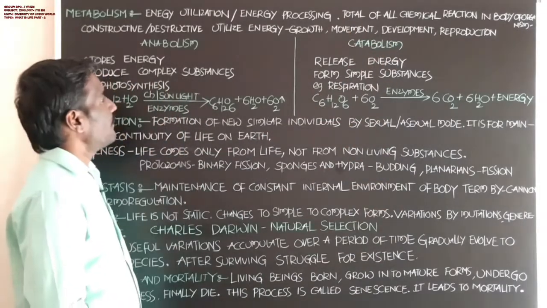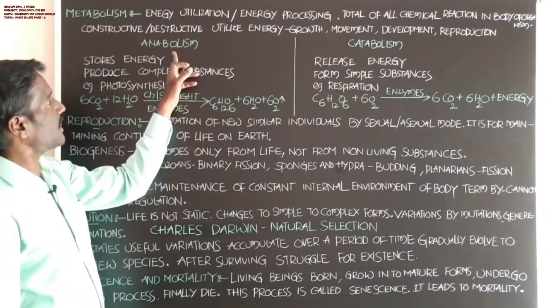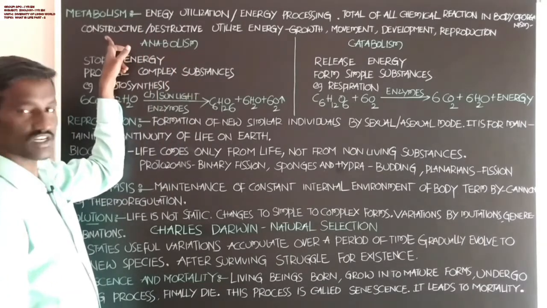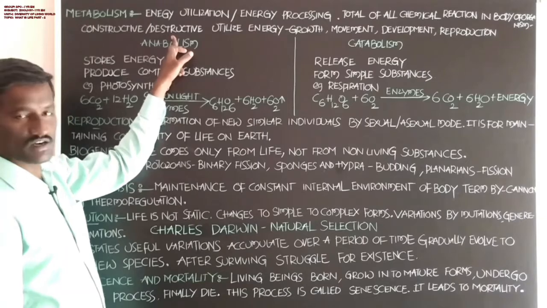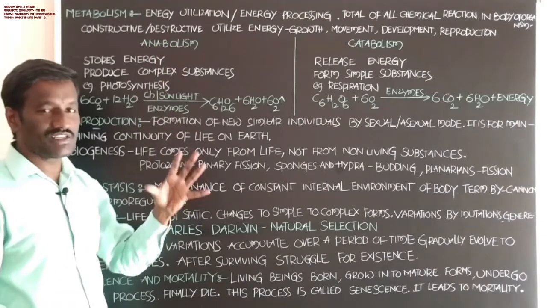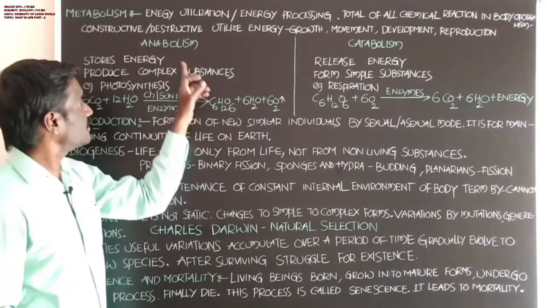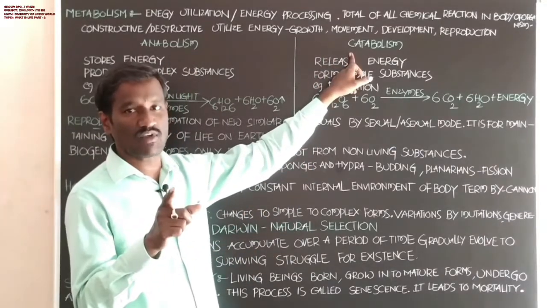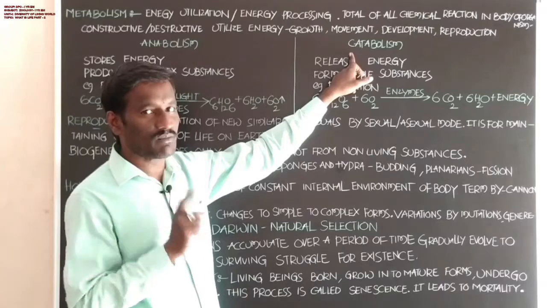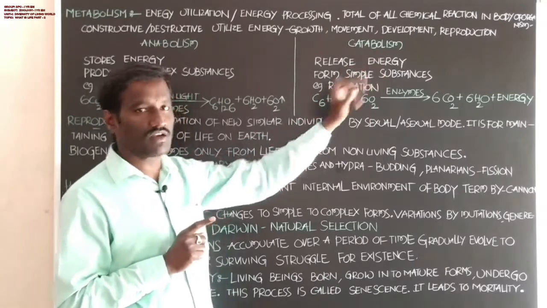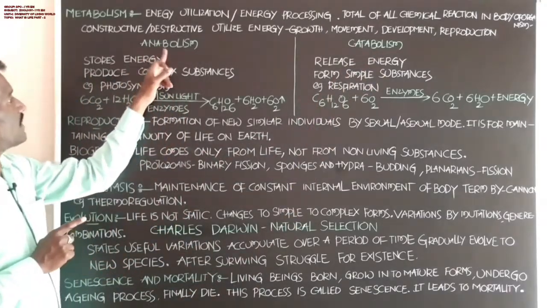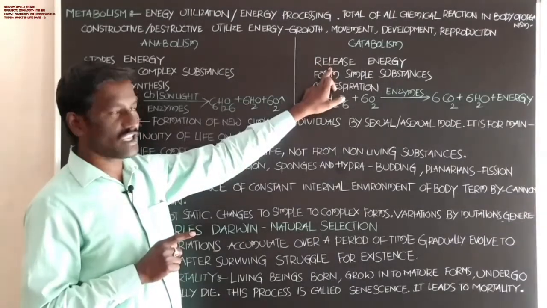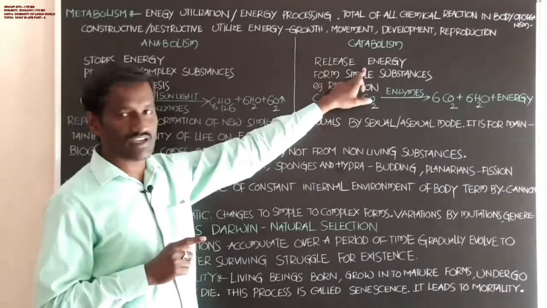Okay students, metabolism divides into two types. One is the constructive process, and the other is the destructive process. Which one is the constructive metabolism? That is called anabolism. Which one is the destructive chemical reaction? Destructive metabolism is called catabolism. Students, anabolism stores energy. Catabolism is the chemical reactions that release energy.